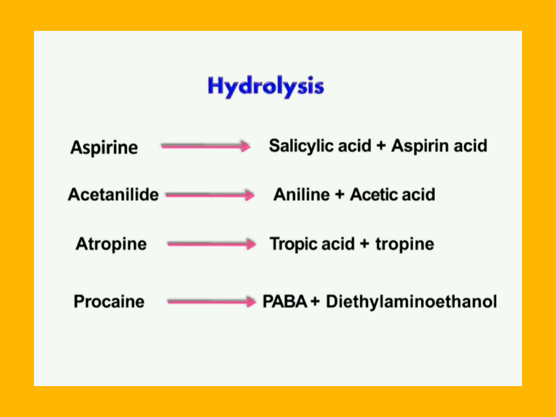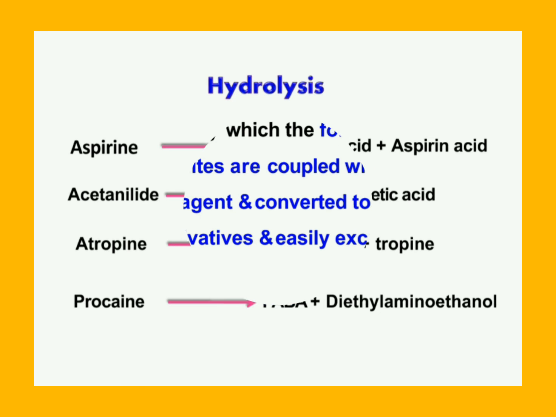One more drug is there, that is DFP, known as diisopropyl fluorophosphate. It is a nerve gas. This DFP is converted to dialkyl phosphate. So these are the drugs that are detoxified by hydrolysis.